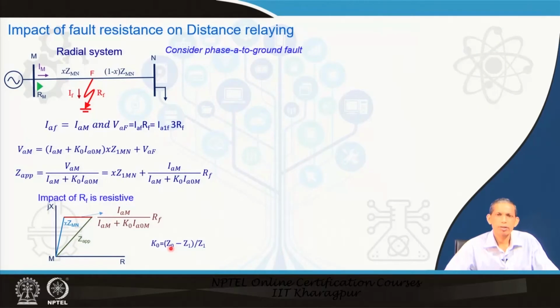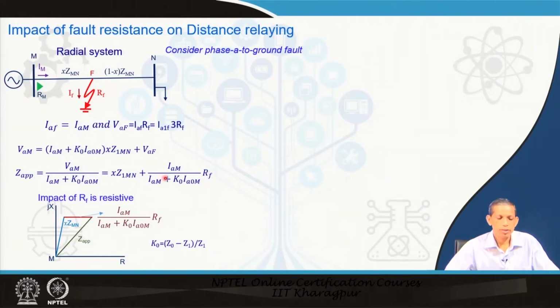If this z naught and z 1 have the same impedance angle, then k naught becomes a real number, and I naught m, considering only the fault current, equals 1/3 of I m. Therefore, k naught is a real number, and I naught m and I m have the same angle along with I m. So, the angle cancels out and this becomes a real number with R f.